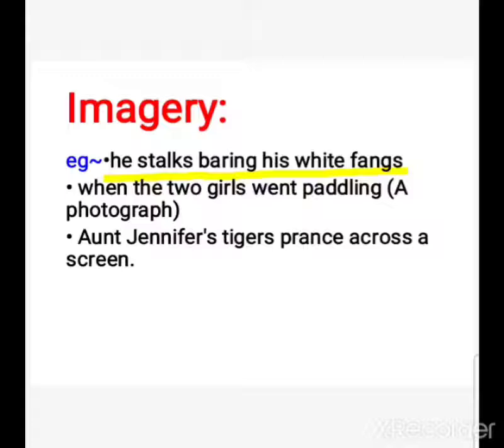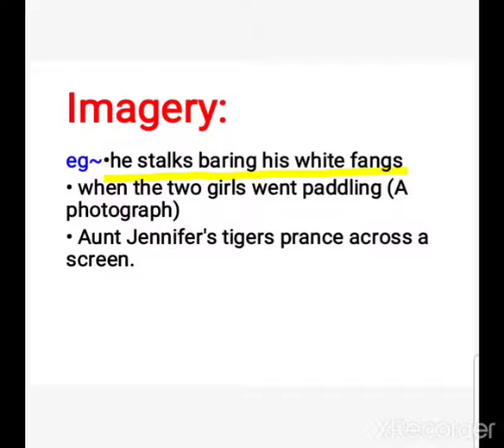He stalks bearing his white fangs. He is just walking in the cage and showing his teeth. This is about the tiger, and when we listen to this line we imagine the tiger just showing his teeth inside the cage. So the poetic device used here is imagery.